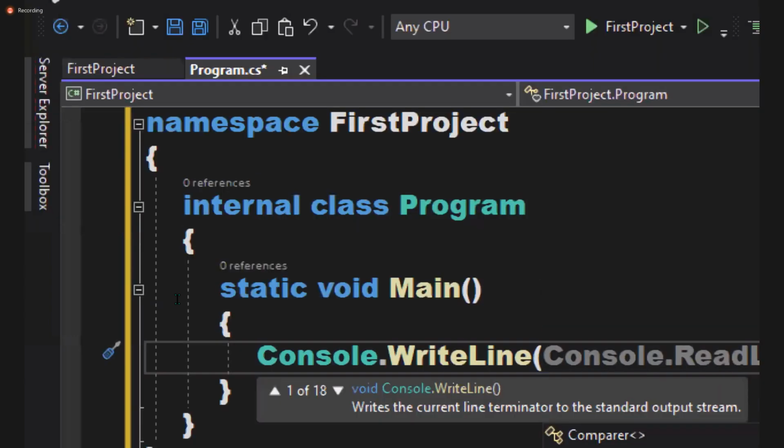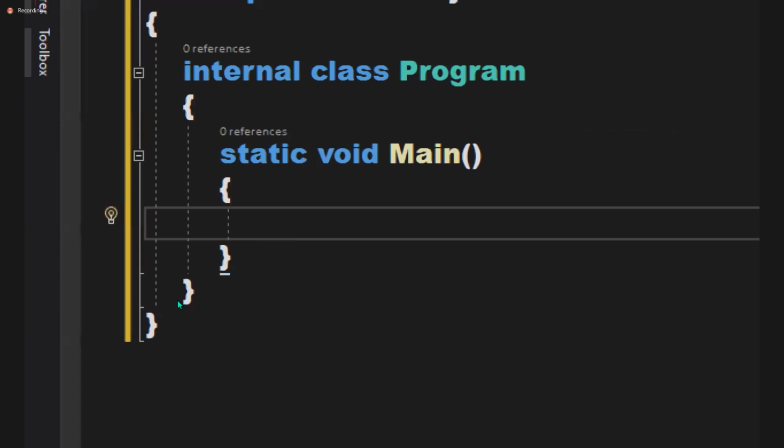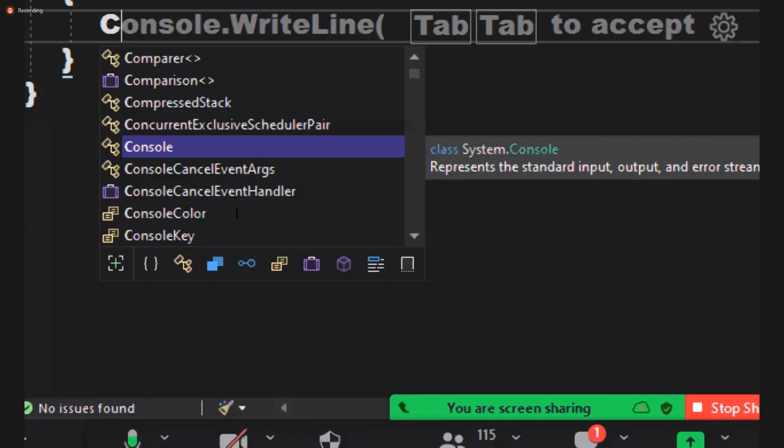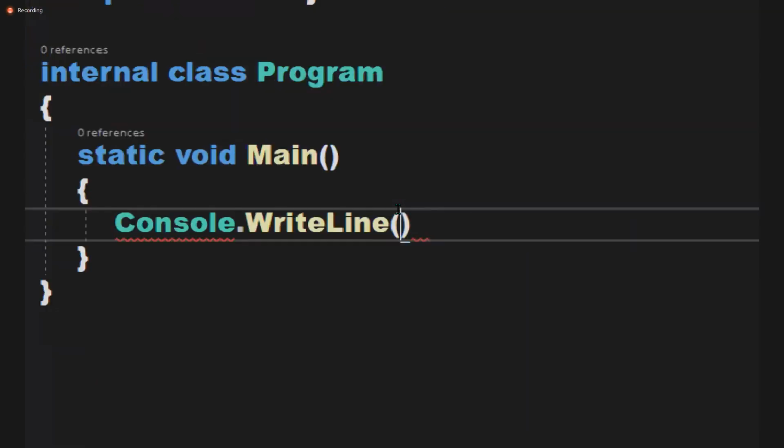This is a feature we have in VS up to 2019. From 2022, they added artificial intelligence, AI. You see now it is also writing Console.WriteLine. Tab to accept. So simply what you require is your Tab key. You press it to generate the code for you. That is new in 2022, AI, artificial intelligence. Based on your frequent usage, it will automatically show you things. Clear or not? Okay. So the first feature is IntelliSense.